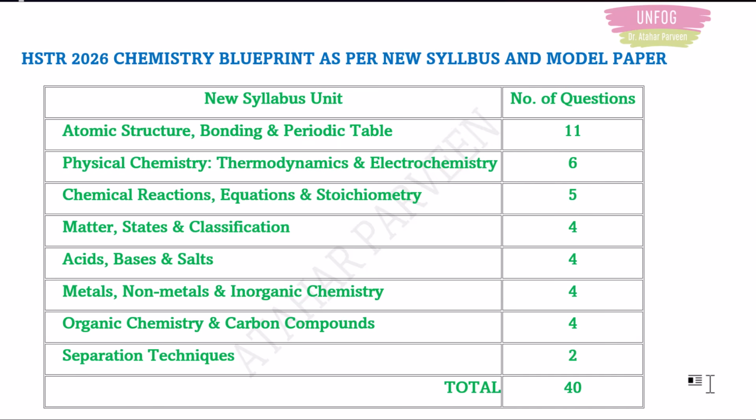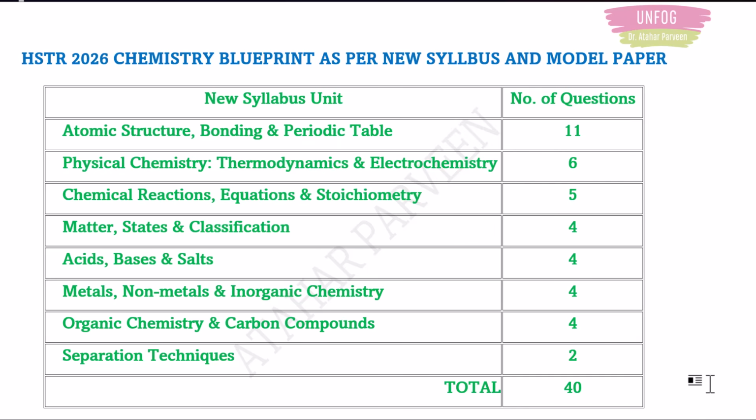Then chapters like matter, states and classification of elements, 4 questions. Then acids, bases and salts, 4 questions. Metals, non-metals and inorganic chemistry, 4 questions. Organic chemistry and carbon compounds, 4 questions. Separation techniques, 2 questions. So total 40 questions.